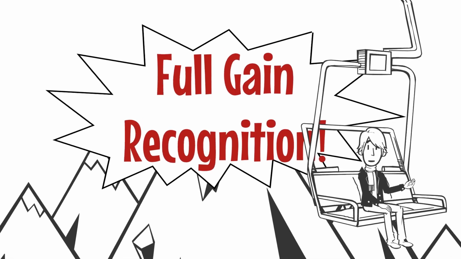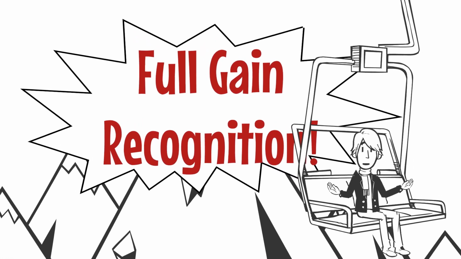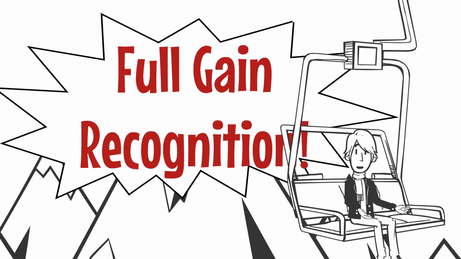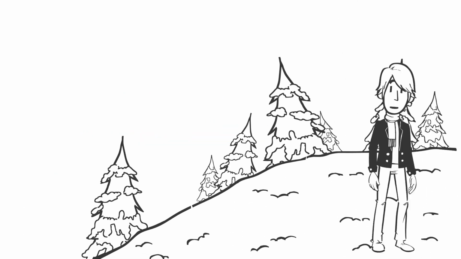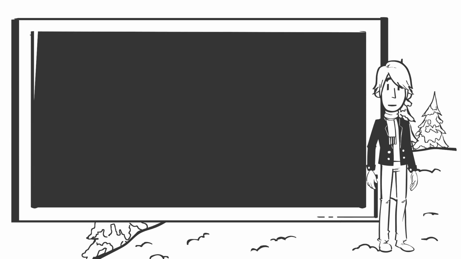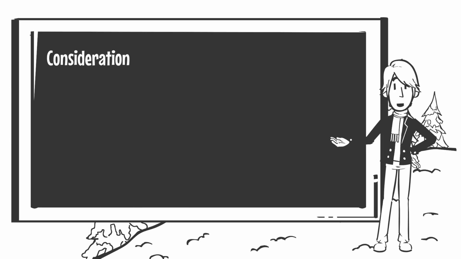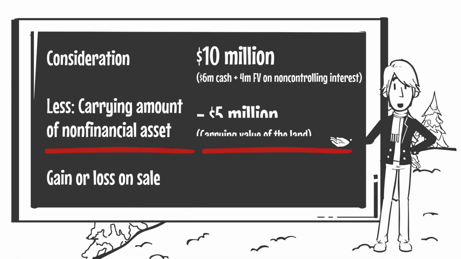The gain or loss is calculated as the difference between the consideration received and the carrying amount of the asset sold. Schifrin derecognizes the land and its controlling financial interest in Vaughn and calculates the gain or loss as follows. The amount of consideration is $10 million, which includes $6 million in cash, plus the $4 million related to the fair value of the non-controlling interest in Vaughn.